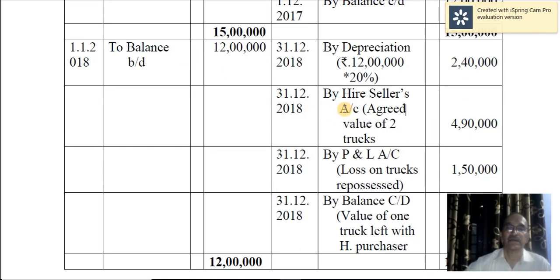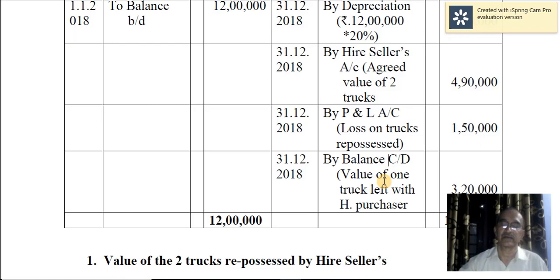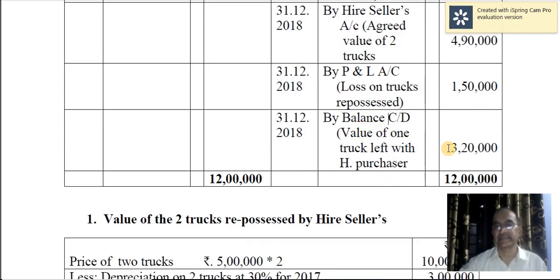See, for taking over the assets, hire seller's account enter to trucks account. So trucks account is created by hire seller's account. So 4,90,000. Here the name of the hire seller is not given, therefore it is written hire sellers. If the name is known, we could have recorded the name of the hire sellers. So 4,90,000 is the agreed value of the 2 trucks taken over. Then the value of 1 truck left with the buyer is 3,20,000.